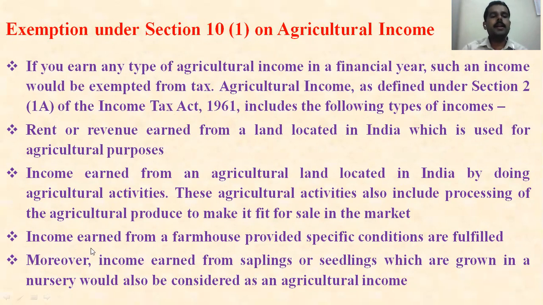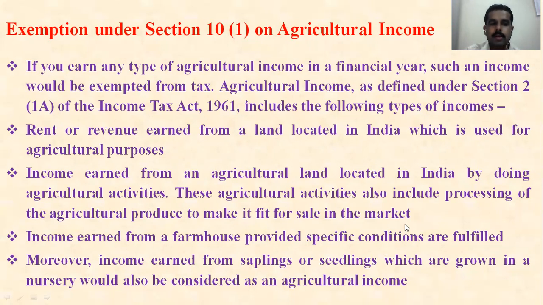Here, income earned from a farmhouse is also exempted, provided specific conditions are fulfilled. Moreover, income earned from saplings or seedlings which are grown in a nursery would also be considered agricultural income.